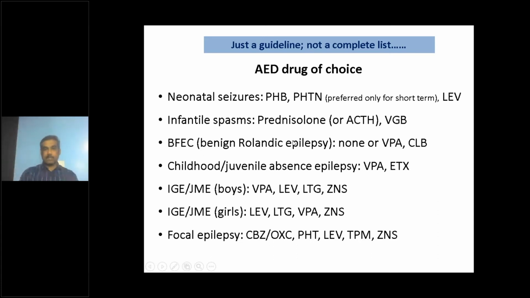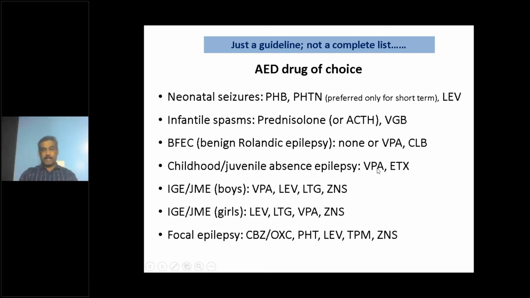Benign focal epilepsy, benign Rolandic epilepsy, many times we may not treat because these are infrequent, brief, nocturnal seizures. If you have to use a drug, valproate is a very good medication. Carbamazepine can be used, but some patients can worsen on carbamazepine. Benign Rolandic epilepsy can worsen on carbamazepine. So many times we directly use a sodium valproate and clobazam combination if the patient has a very problematic seizure frequency.